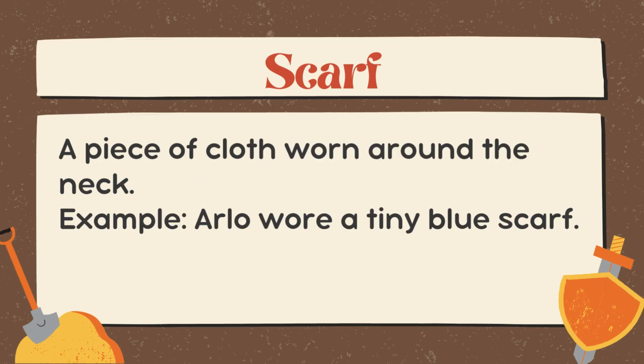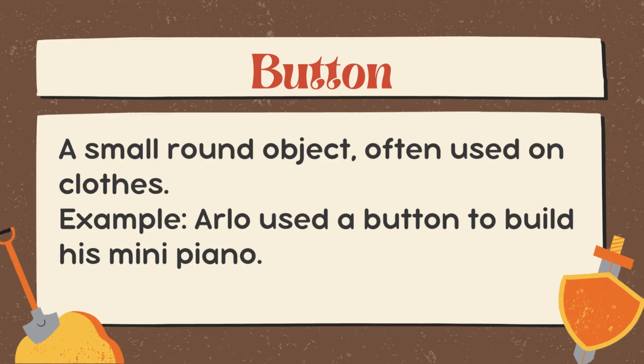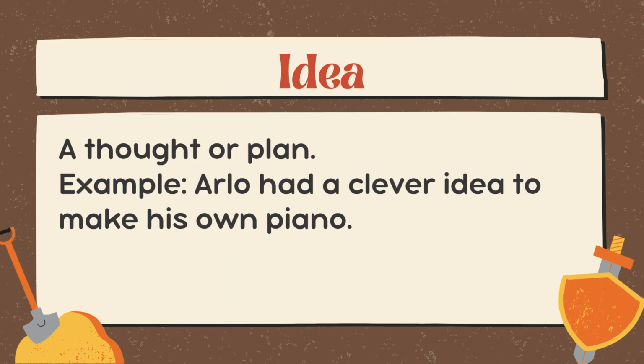Scarf. A piece of cloth worn around the neck. Example: Arlo wore a tiny blue scarf. Button. A small round object, often used on clothes. Example: Arlo used a button to build his mini piano.